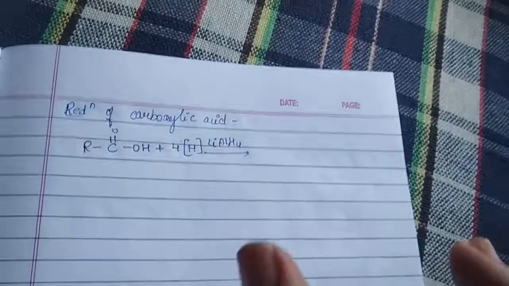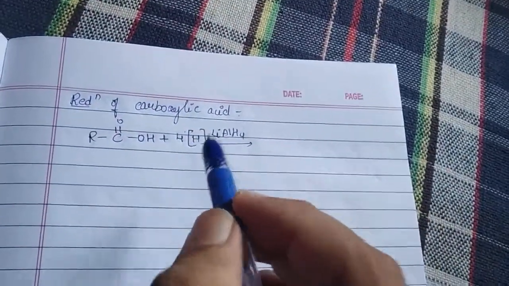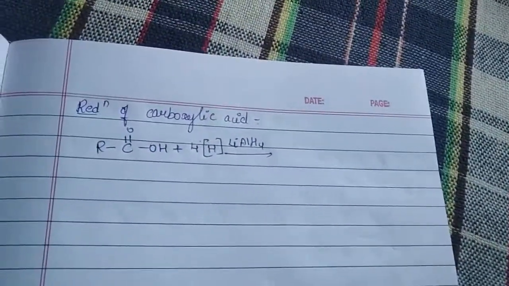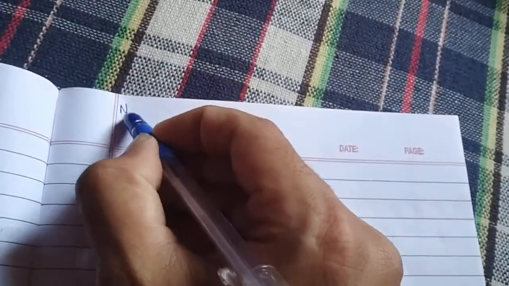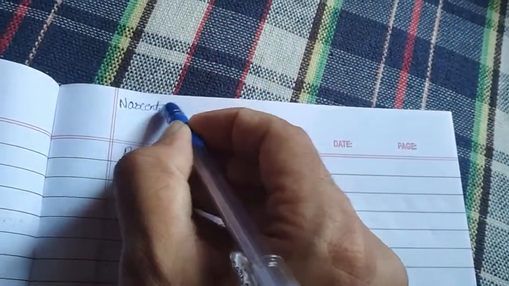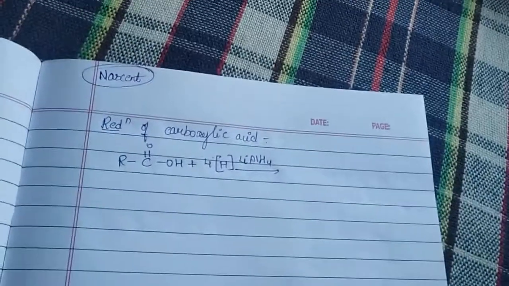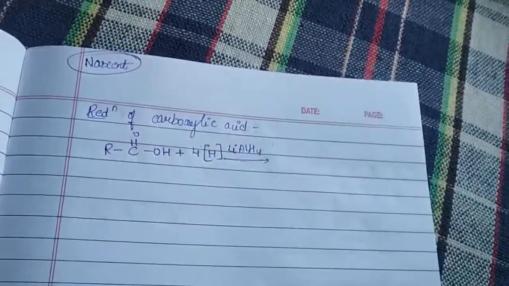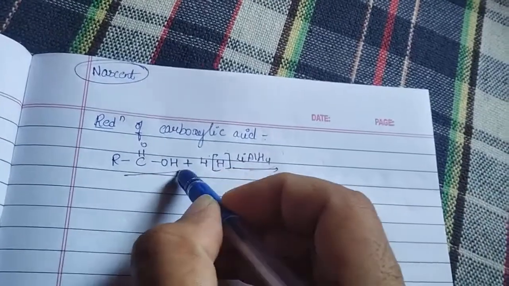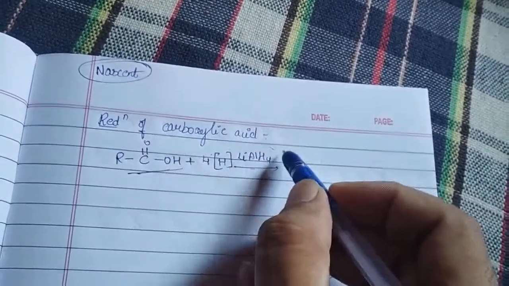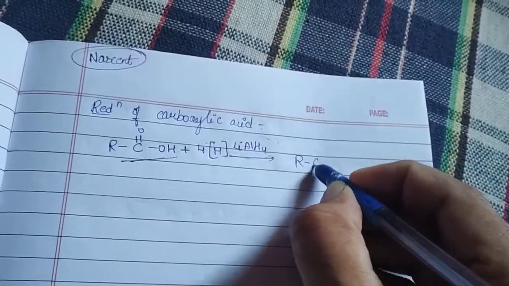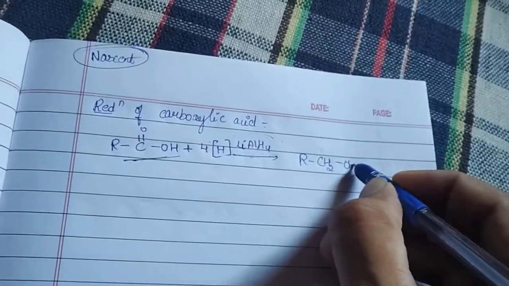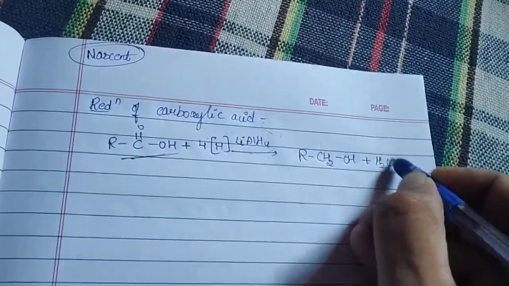Whenever an atom is written within square brackets, it represents nascent, very active hydrogen. Where does this nascent hydrogen come from? From this strong reducing agent. So when our carboxylic acid is treated with lithium aluminium hydride, we are getting a primary alcohol. Please do remember, we are getting the primary alcohol.